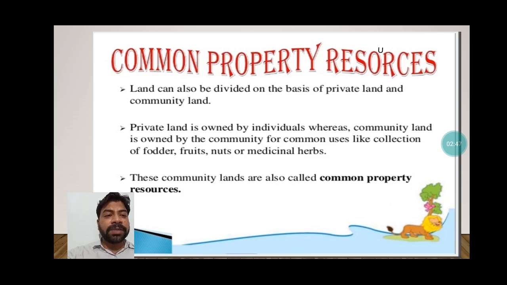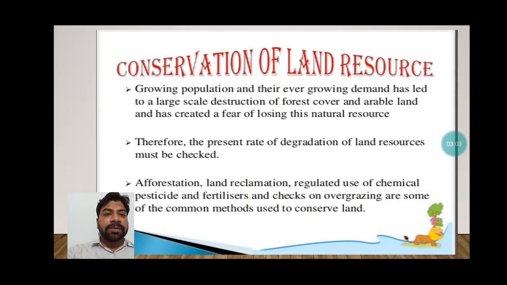Community land is also called common property land, just like parks and fields. Private property and common property are very easy to understand. The land or property which belongs to the individual is private property, and the land which belongs to all is common property.